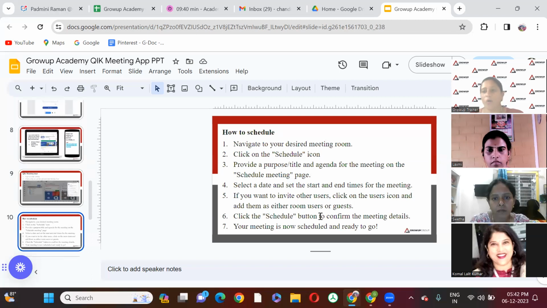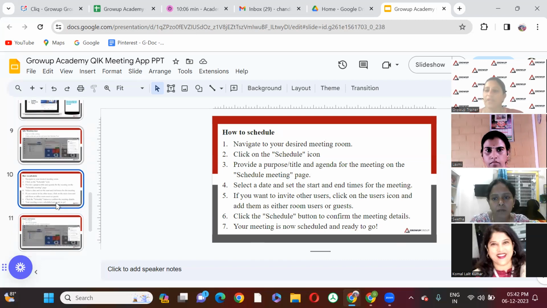So this is the same way we do it for Gmeet, Zmeet. It works in the same procedure. And if you want to invite other users, click on the users icon and then add the email IDs. You can add your mobile number as well, along with email IDs. Both will work. Click the schedule button to confirm the meeting details, and your meeting is now scheduled and ready to go.